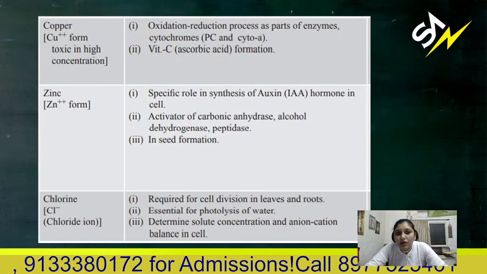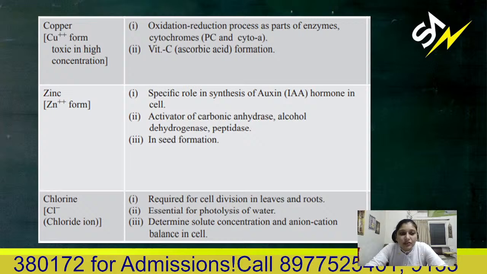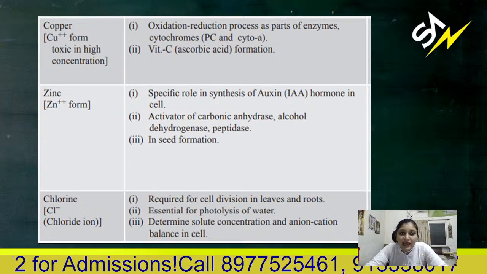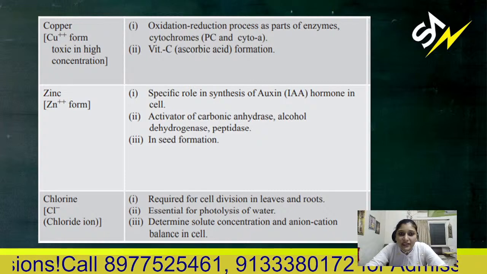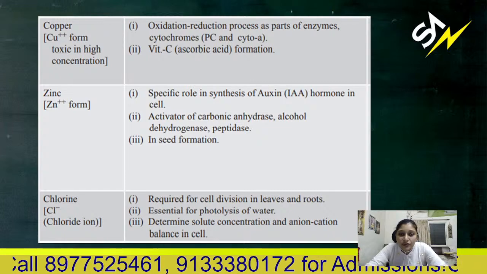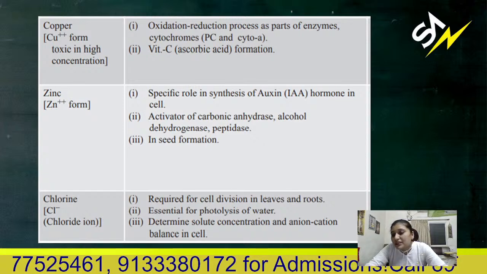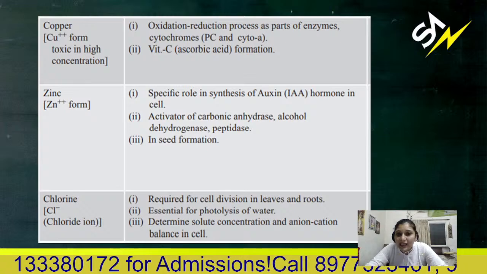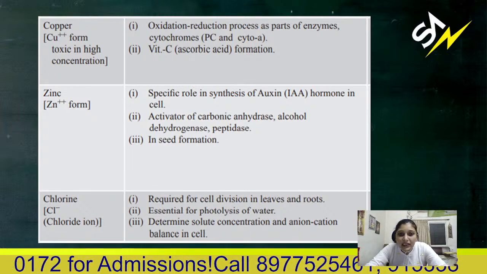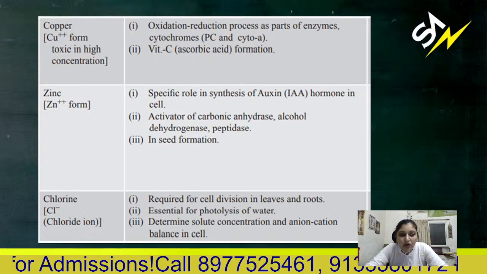Next, copper. Copper is toxic in higher concentration. It takes part in oxidation-reduction processes as part of enzymes. It is a part of cytochromes, which are there in respiratory reactions, like in ETS. For vitamin C, ascorbic acid formation, copper is required.